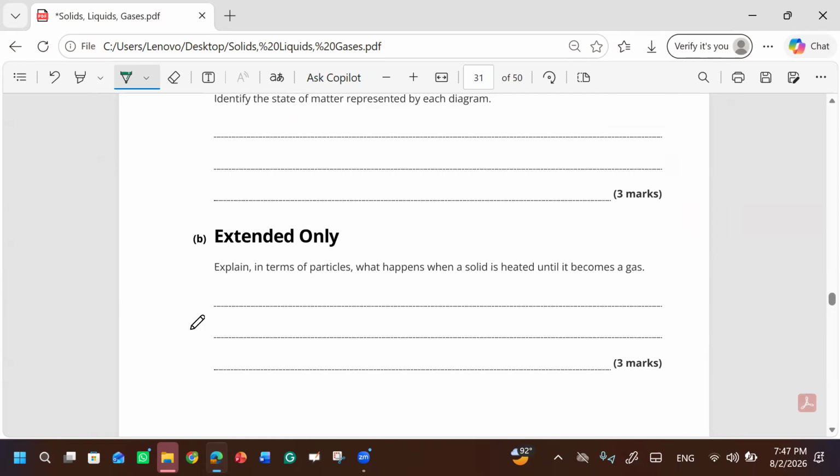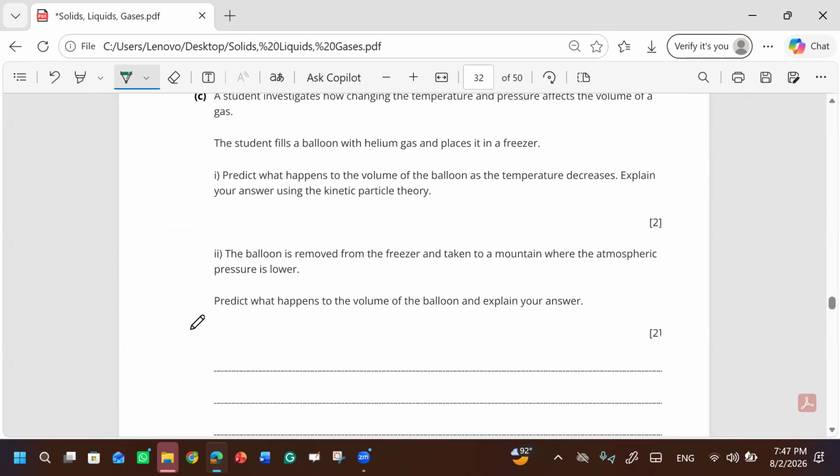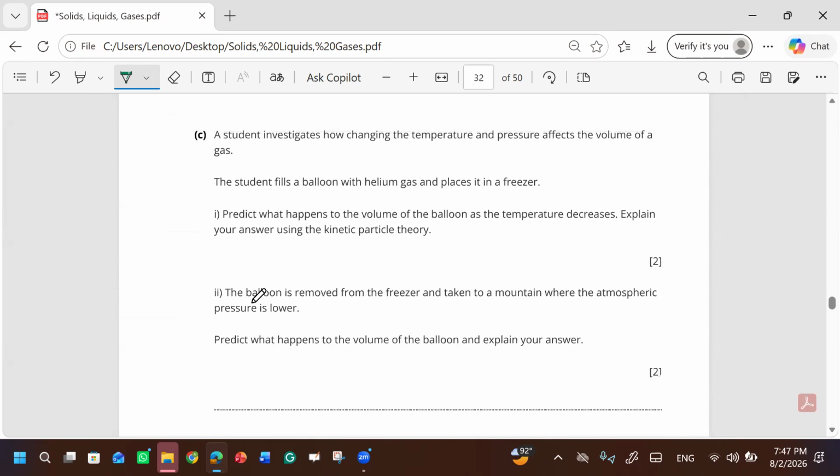When it's heated, the intermolecular forces will break down because of the heat, and the particles will increase their speed and collide with each other very quickly, and that will break the intermolecular forces of the solid. When it breaks all of the intermolecular forces, it will become a gas because of the collision. Good. This is the last question, then we can end.